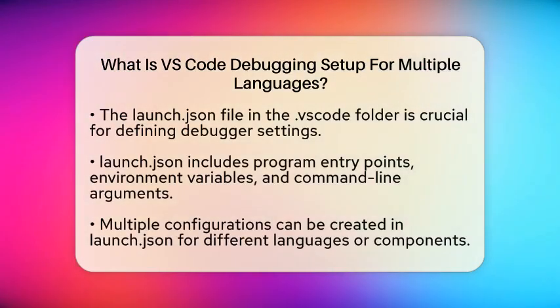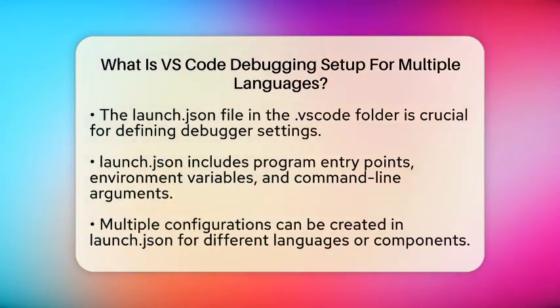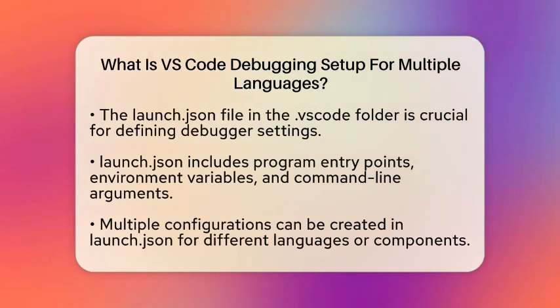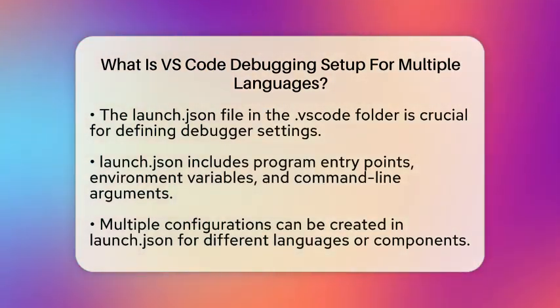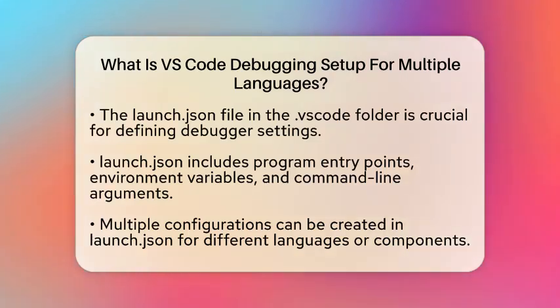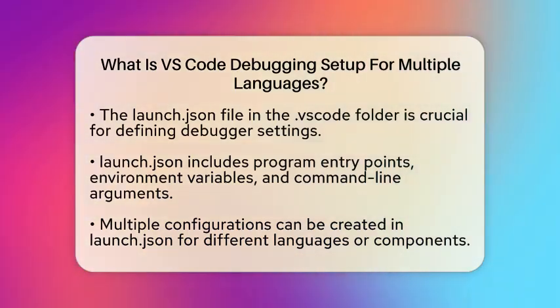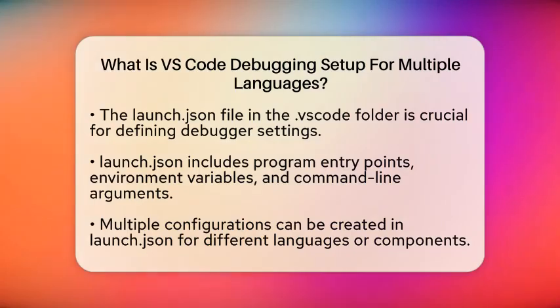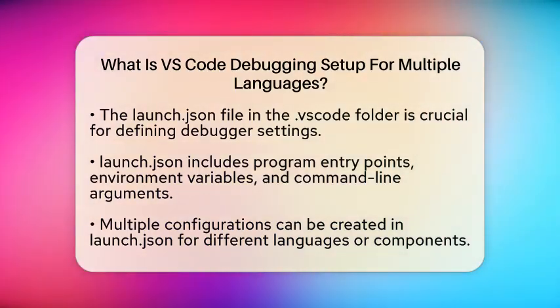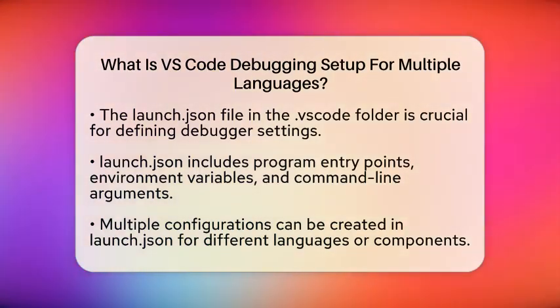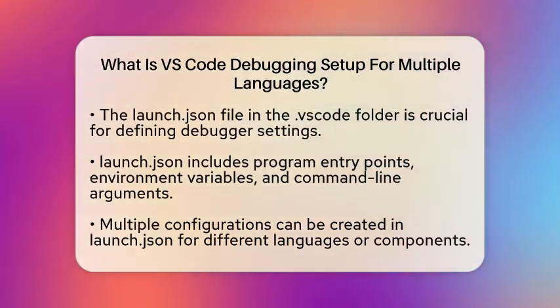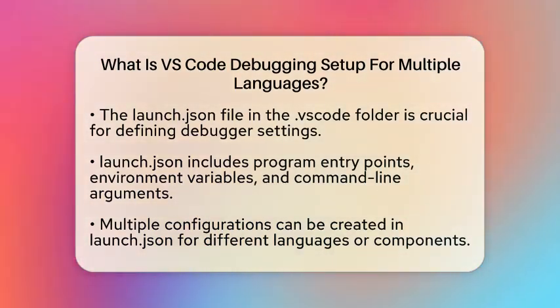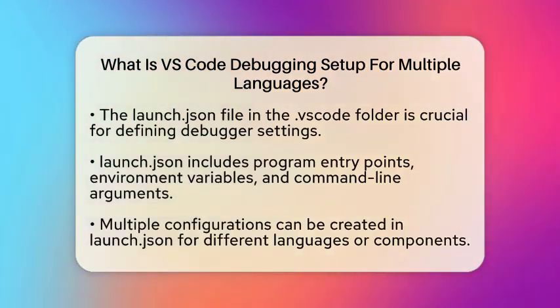The heart of your debugging setup lies in a file called launch.json, which you will find in the .vscode folder within your project workspace. This file is essential because it defines how to start or attach the debugger to your application. It includes details like the program entry point, environment variables, and command line arguments. If you are working on a project that involves multiple languages, you can create several configurations within launch.json, each tailored for a specific language or component of your application.